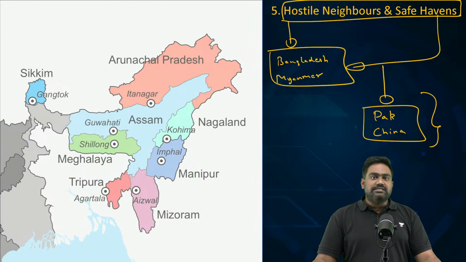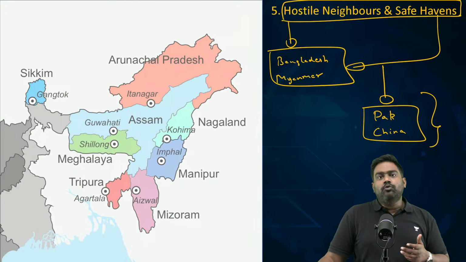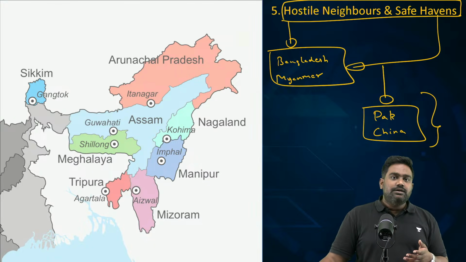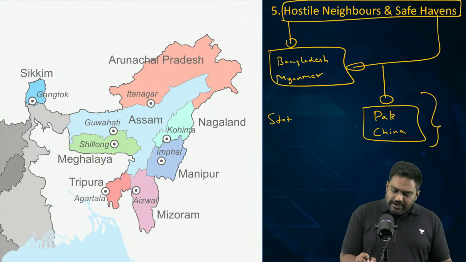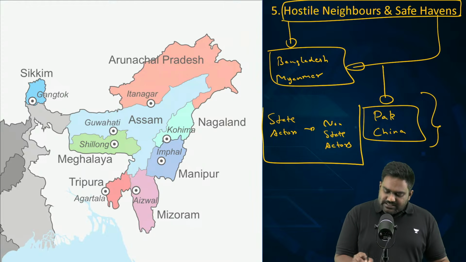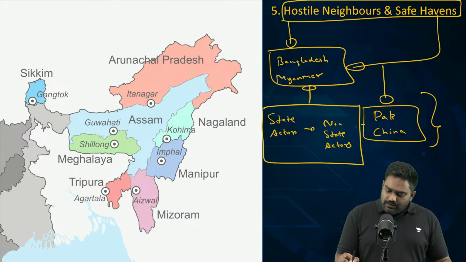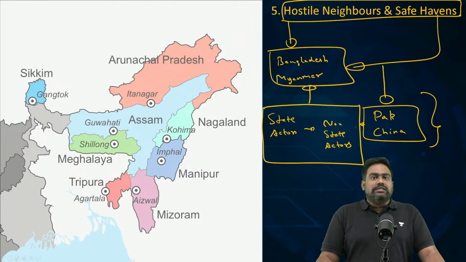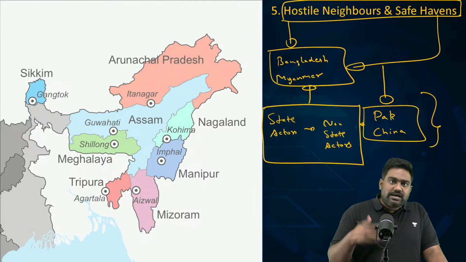Indian intelligence agencies have credible proof to establish these links between state and non-state actors. Pakistani state actors, such as its intelligence agency ISI, are known to have funded Northeast insurgent groups via Bangladesh, via East Pakistan.